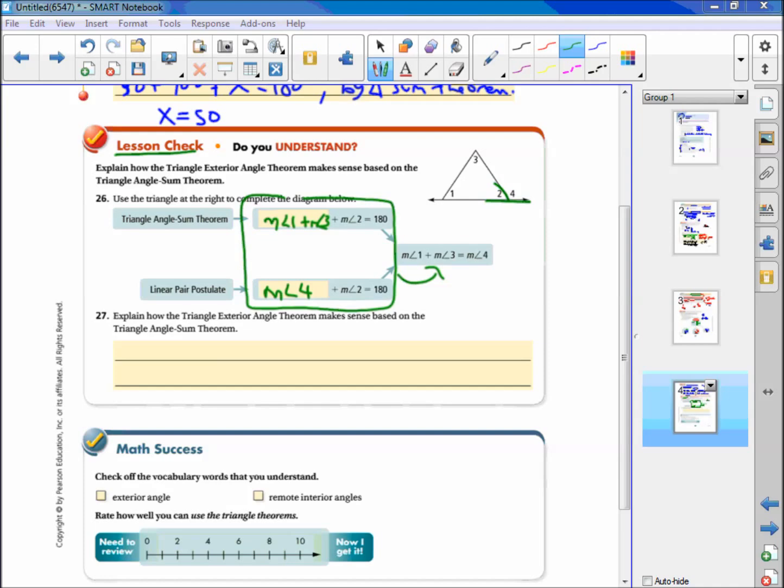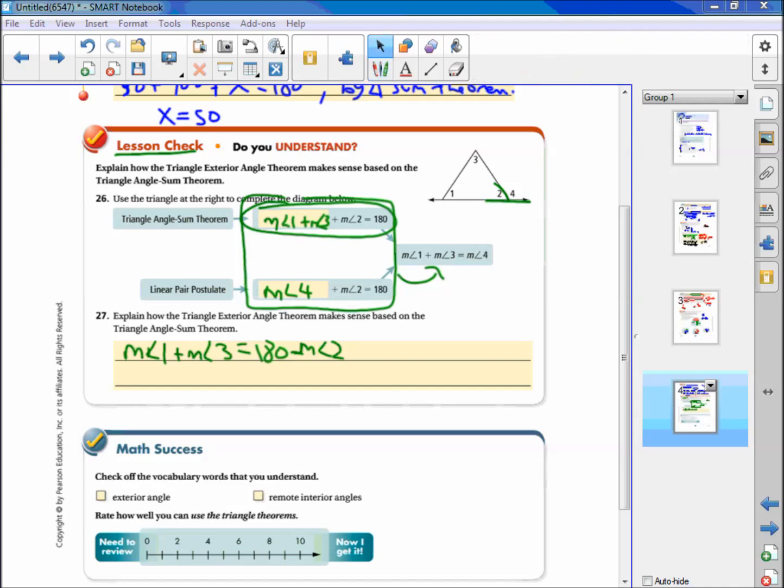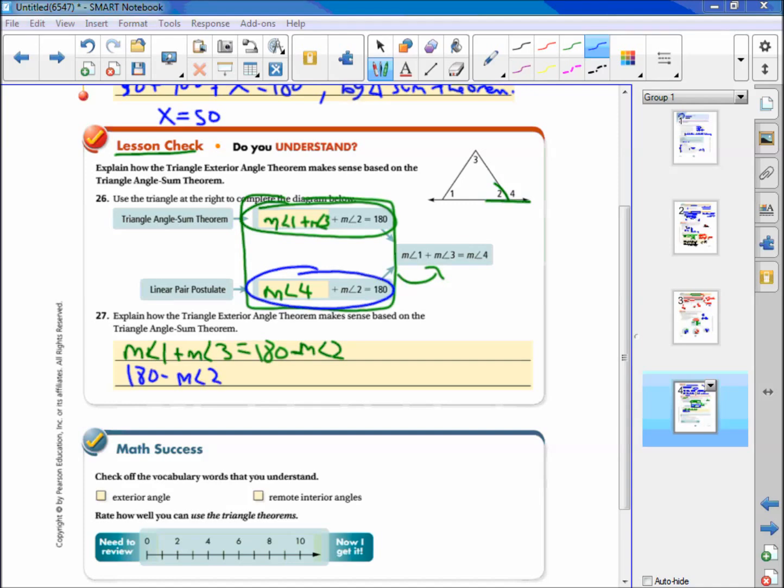So how do they do that? That's what number 27 is asking. How can we make that happen? It's going to use the transitive property. So if we take a second and rewrite the first statement, we can change this to the measure of angle 1 plus the measure of angle 3 equals 180 minus the measure of angle 2. Then we can do the same thing over here. In the second statement, we can subtract the measure of angle 2 from both sides, and we can write 180 minus the measure of angle 2 equals the measure of angle 4.